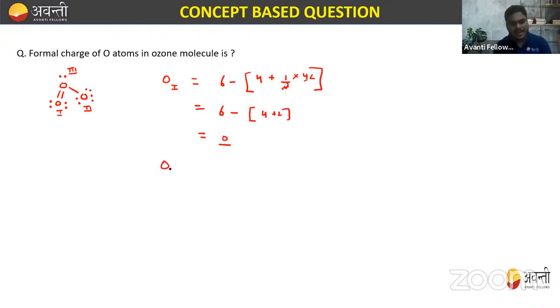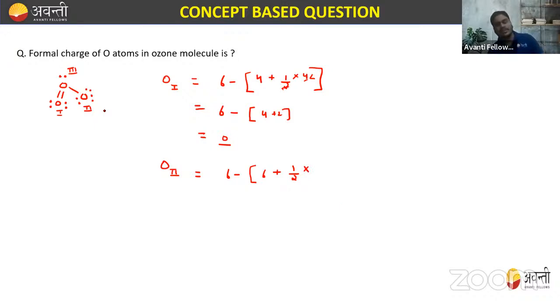Similarly, if you want to calculate the formal charge on oxygen number 2, you can calculate it. Again, the formula is the same. The valence electron is 6. Next is lone pair of electrons. On oxygen number 2, we have 2, 4, 6 lone pair electrons, plus half into bond pair.